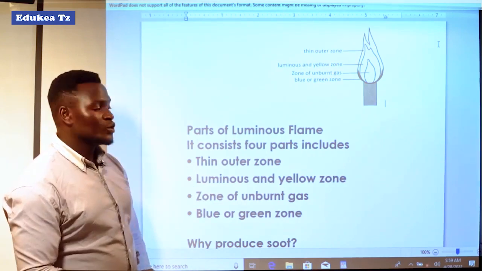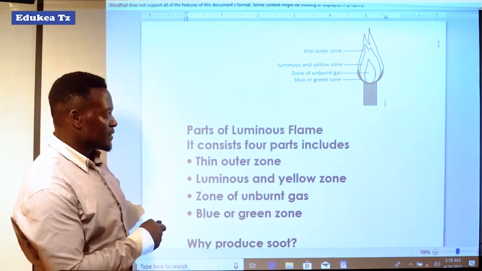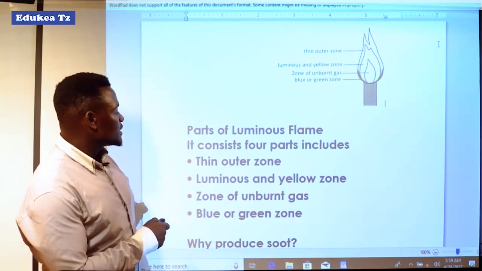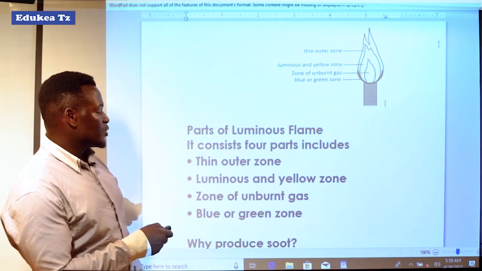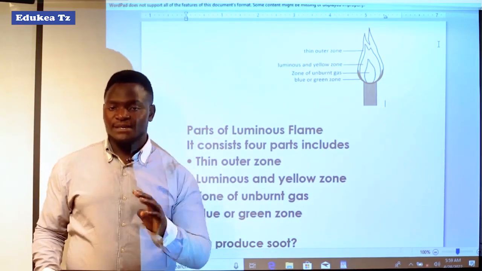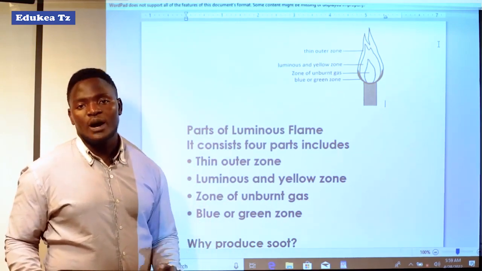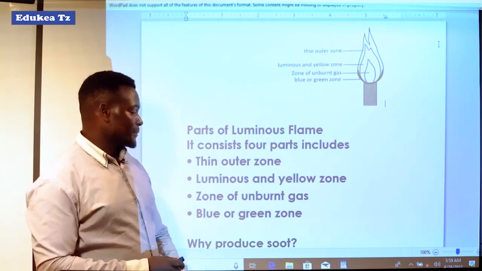Now we come to look at the parts of luminous flame. It consists of 4 parts, and we are going to look at them one after another.